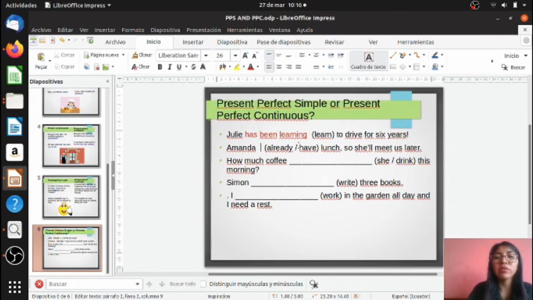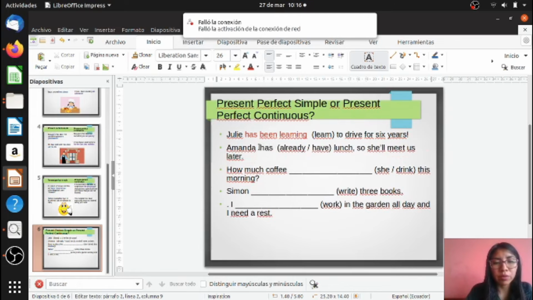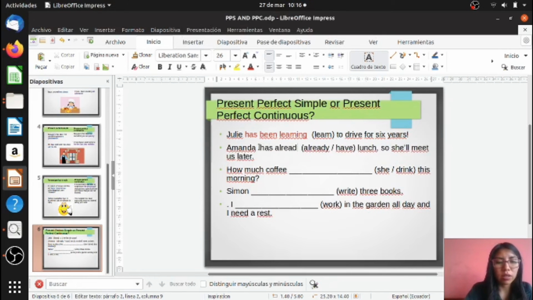Remember, you have some time expressions such as already, just, yet, still, that you are only going to find in present perfect. So in this case we are going to use present perfect because of the time expression. So Amanda, that is third person, so I am going to use has, already, had.